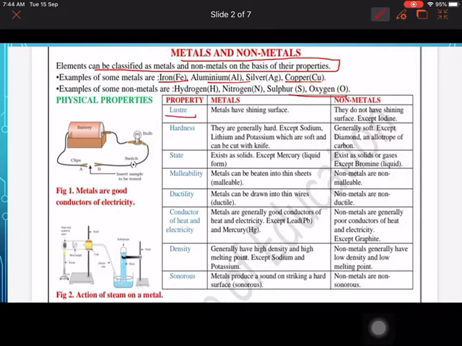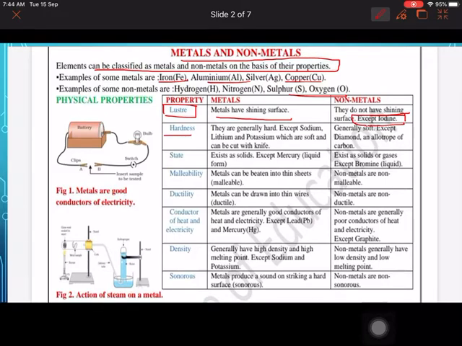First is luster. That means shining surface. So the metals have a shining surface while the non-metals do not have a shining surface except iodine. This you have to remember, the exception in this. For all the properties you have to remember the exceptions because generally questions are asked on the basis of exceptions.